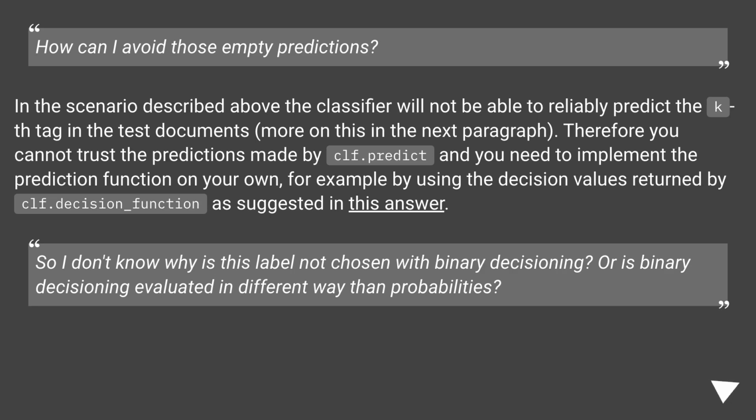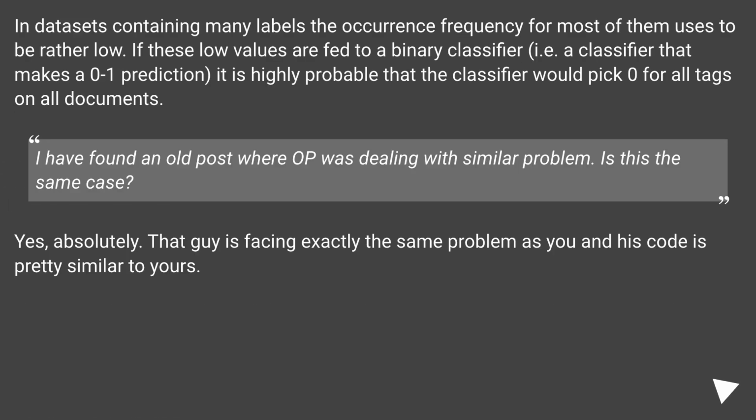So I don't know, why is this label not chosen with binary decisioning? Or is binary decisioning evaluated in a different way than probabilities? In datasets containing many labels, the occurrence frequency for most of them tends to be rather low. If these low values are fed to a binary classifier, i.e. a classifier that makes a 0 to 1 prediction, it is highly probable that the classifier would pick 0 for all tags on all documents.